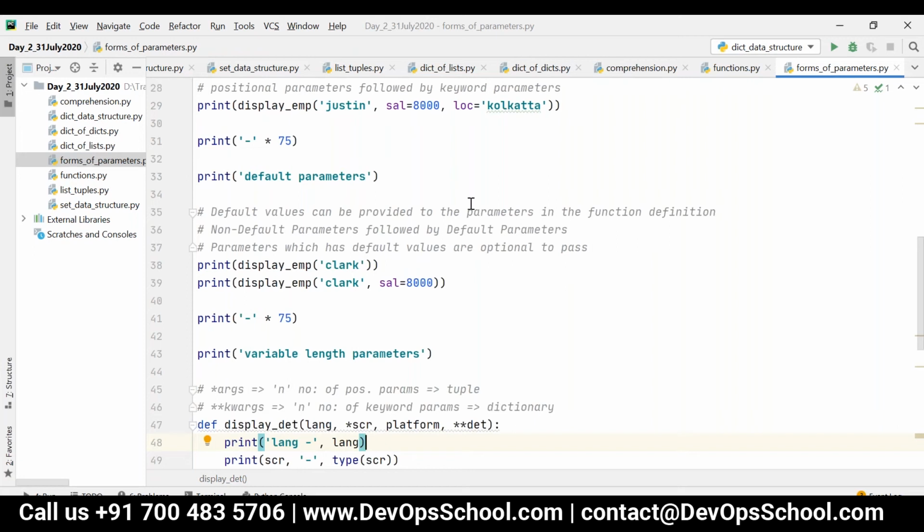Alt plus F12, you will get the terminal window. But my up arrow and all that I did, it was not showing here. Because when you open fresh, it will just show the terminal window once.